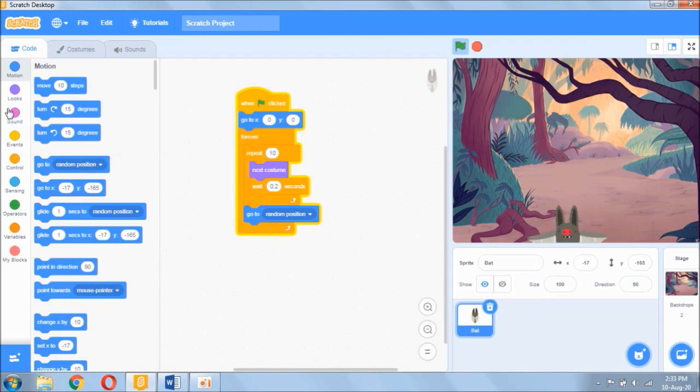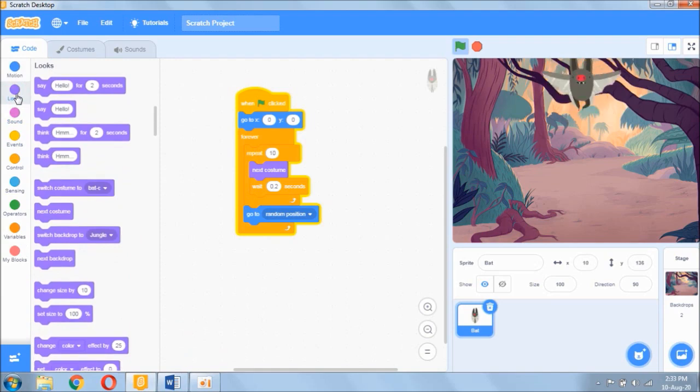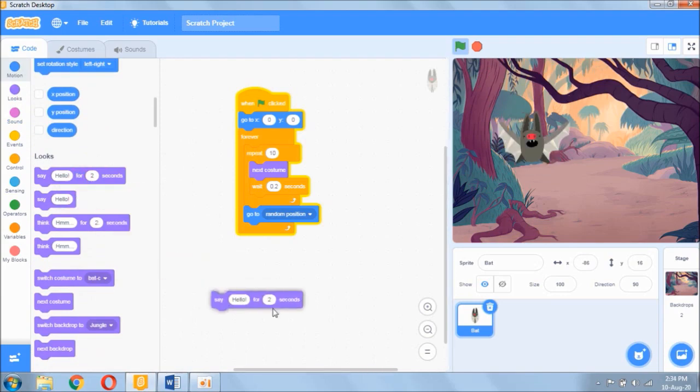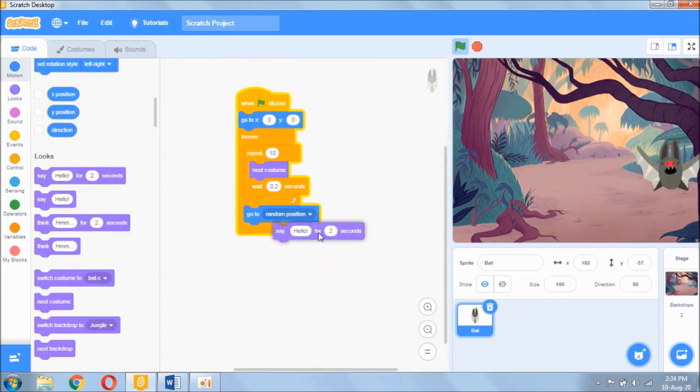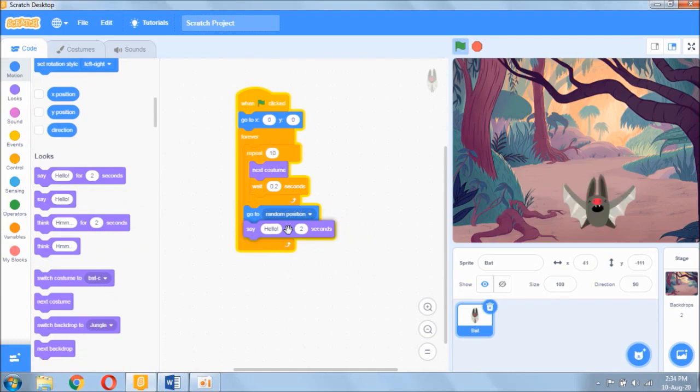If you want a sprite to say something, you're going to use the looks palette. Click on the looks palette and drag out say hello for 2 seconds. So let's put that under the go to random position. Let's see what happens. So say hello for 2 seconds. Let's see how this works now. You can see the bat says hello every time it goes to a random position.